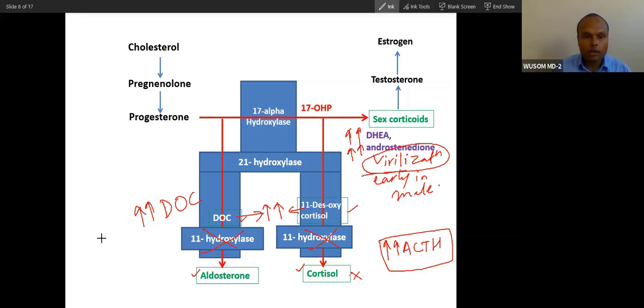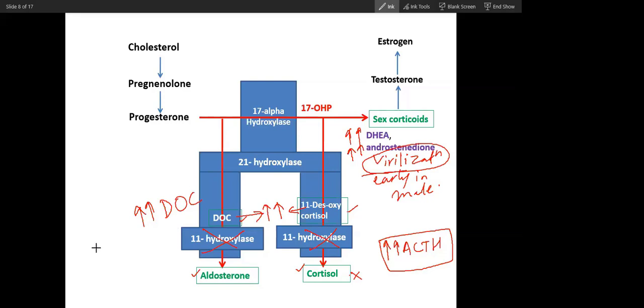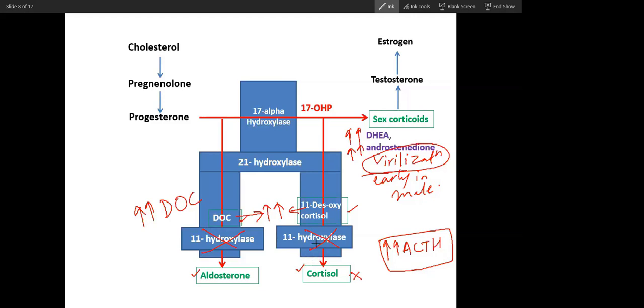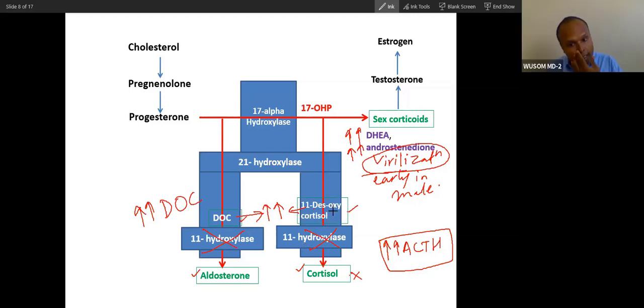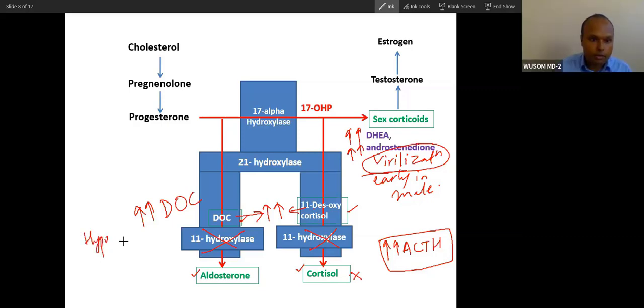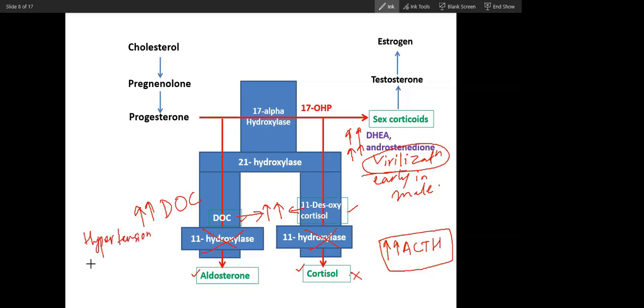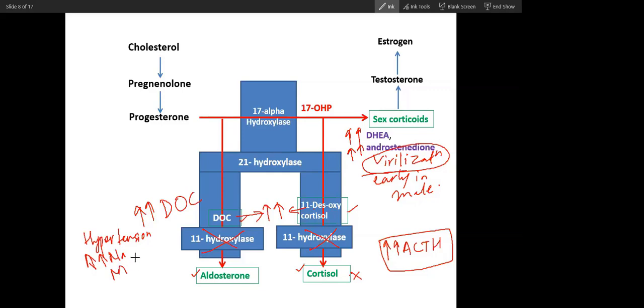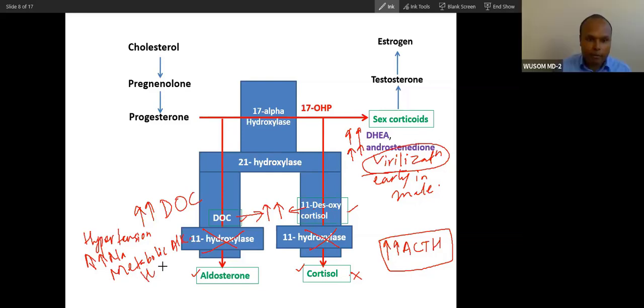What do you expect here, because of high DOC? High DOC has mineralocorticoid-like activity. This will also work like cortisol. Hypertension, more sodium, metabolic alkalosis, hypokalemia.